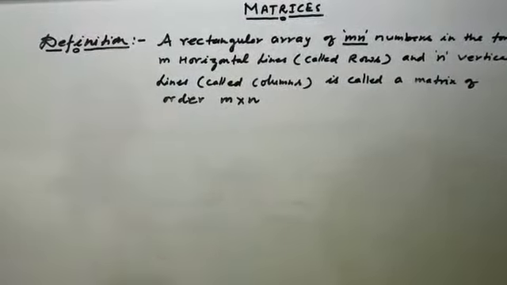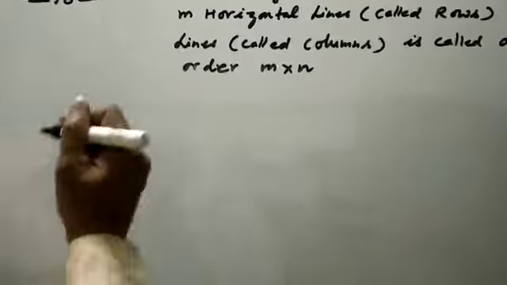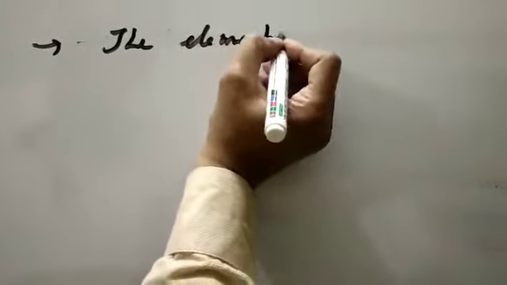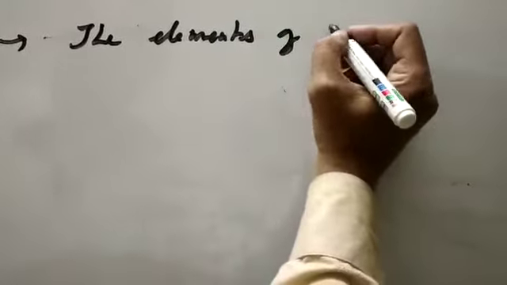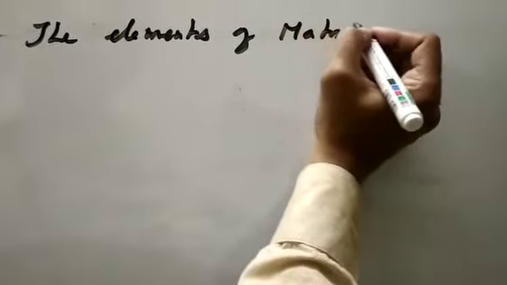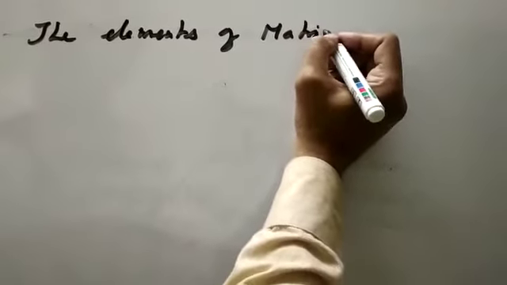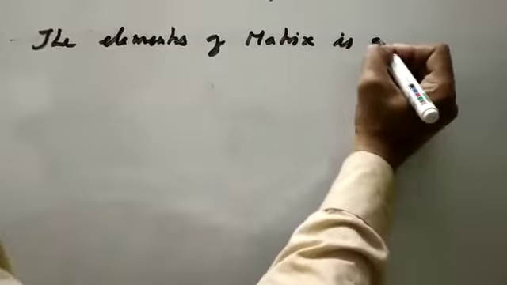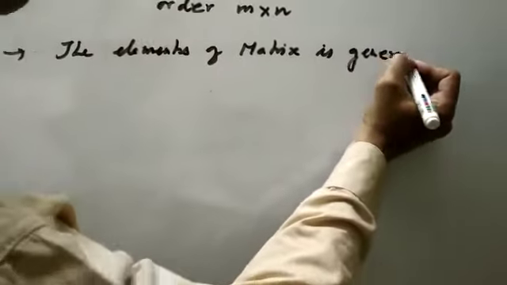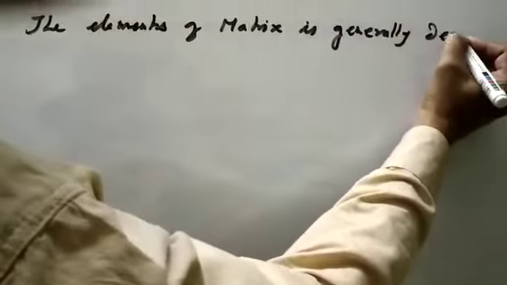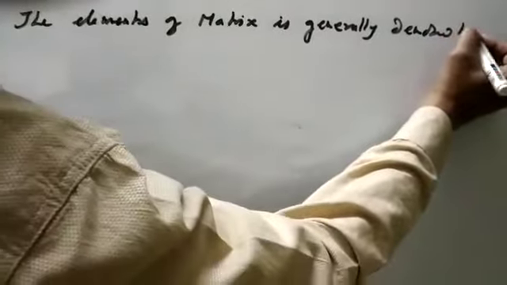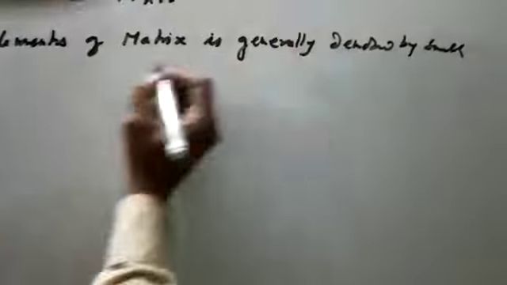The next point: the elements of a matrix are generally denoted by small letters.